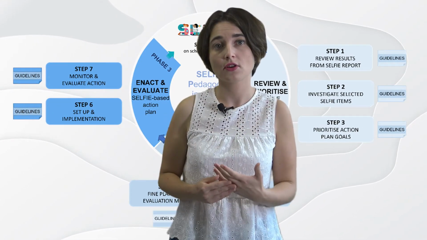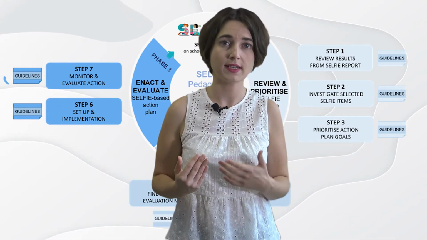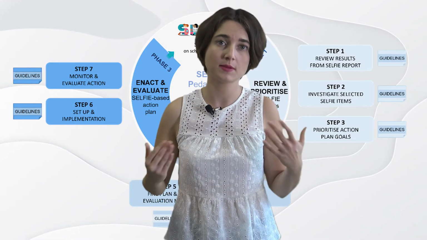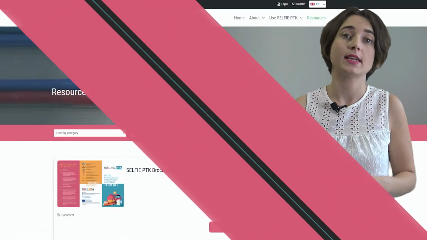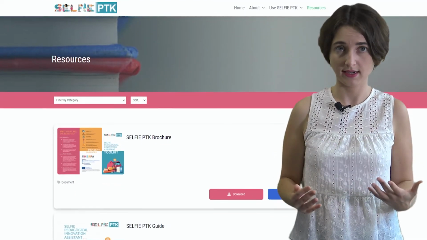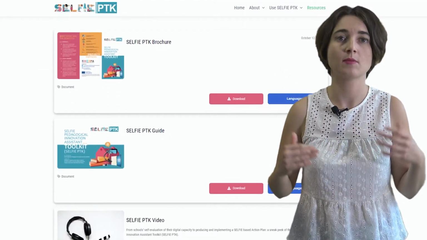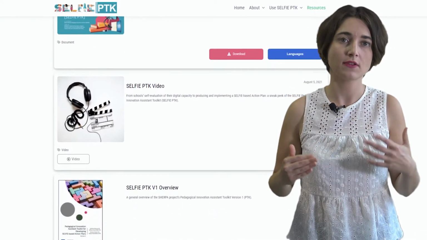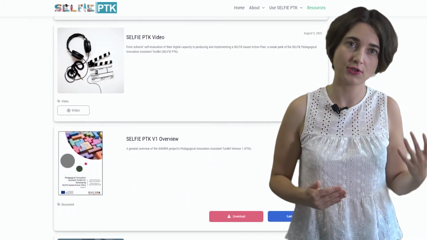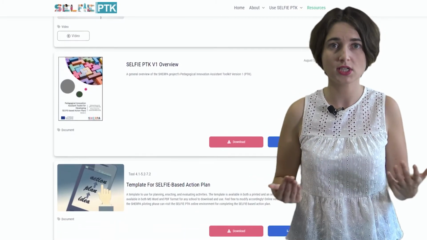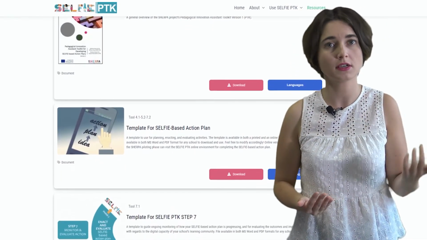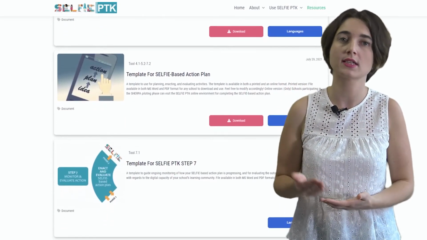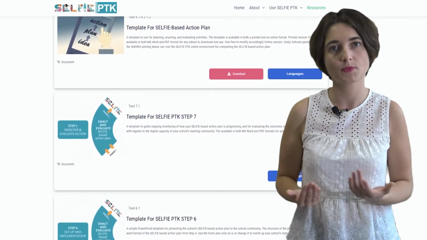The third layer of Selfie Pedagogical Toolkit is the guidelines and resources that support the entire process. In addition to standard practical guidelines for devising, enacting, and monitoring the school's selfie-based action plan, additional scaffolding may include tailored training initiatives, active coaching, online courses, peer learning, professional networking, exchange of good practices, and so on.